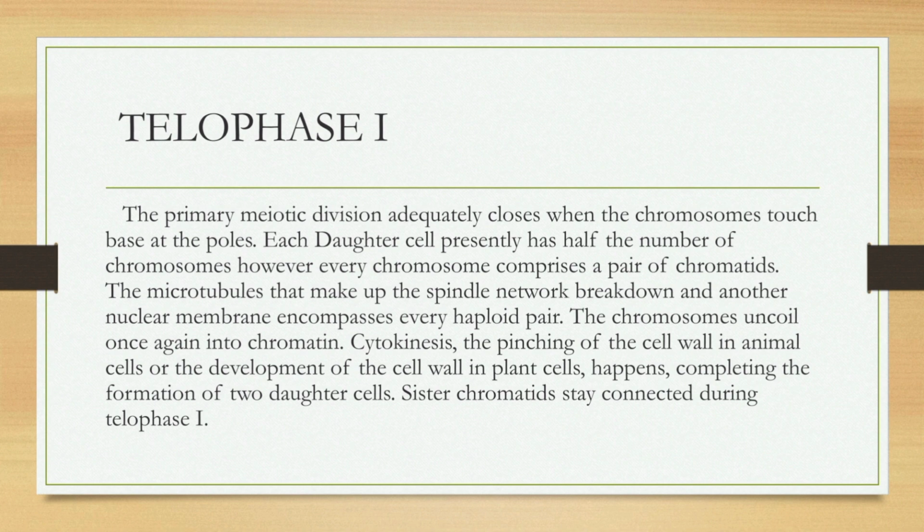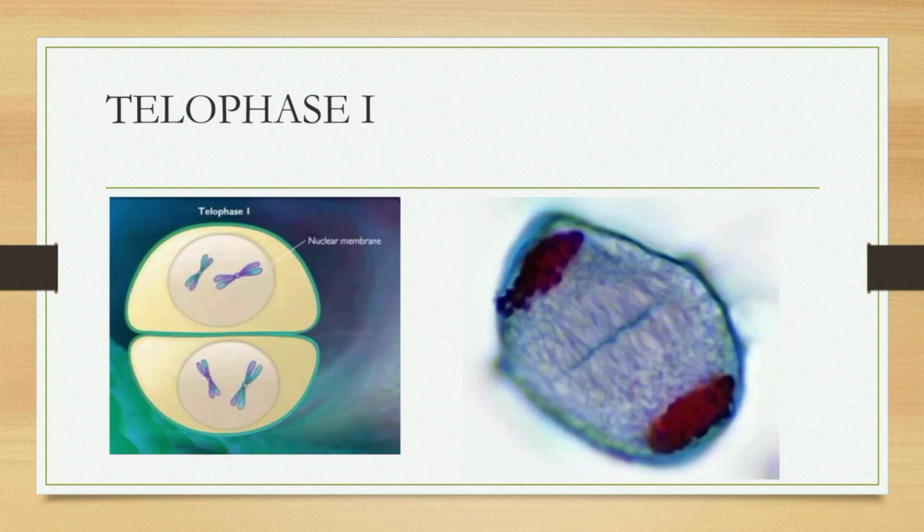Each daughter cell presently has half the number of chromosomes. However, every chromosome comprises a pair of chromatids. The microtubules that make up the spindle network break down and a new nuclear membrane encompasses every haploid set. The chromosomes uncoil once again into chromatin. Cytokinesis, the pinching of the cell membrane in animal cells or the development of the cell wall in plant cells, happens, completing the formation of two daughter cells. Sister chromatids stay connected during telophase 1.